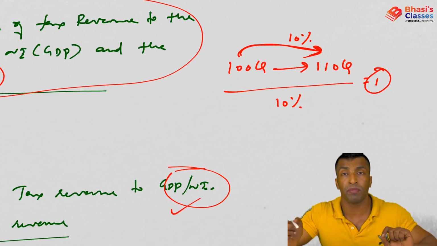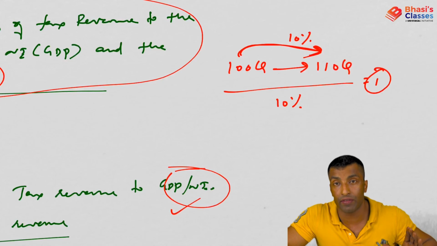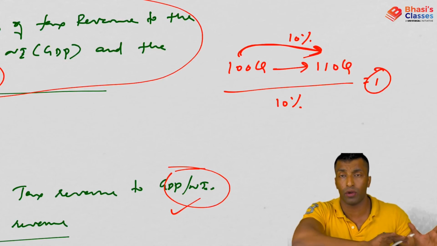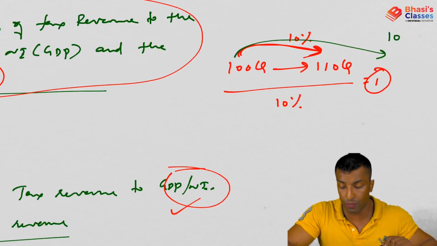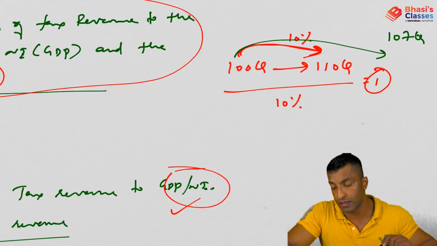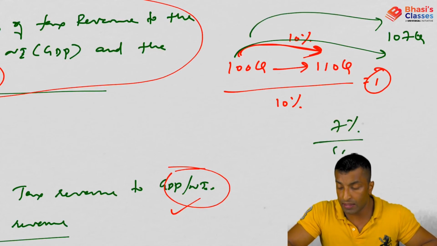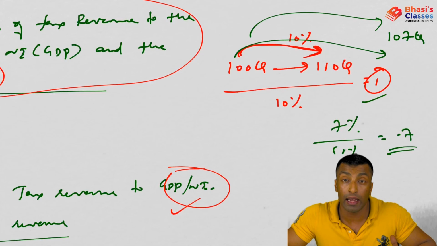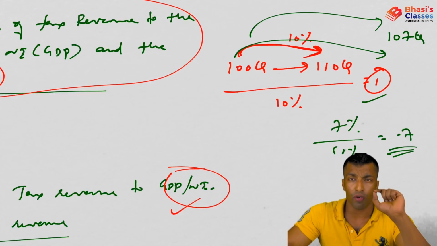Now you have to assume that there were no changes, and get a tax revenue which is not affected by those changes in structural provisions. So let's suppose you get it as 107 crore. Okay, so you can see here the change is 7% upon 10%. So you'll get 0.7, and this 0.7 is your tax elasticity. So what you got earlier is tax buoyancy, which includes overall change.